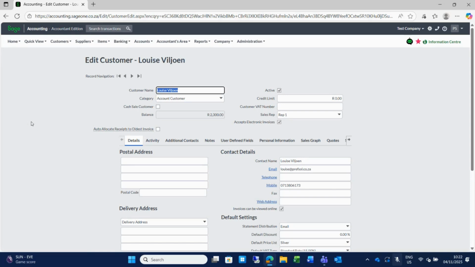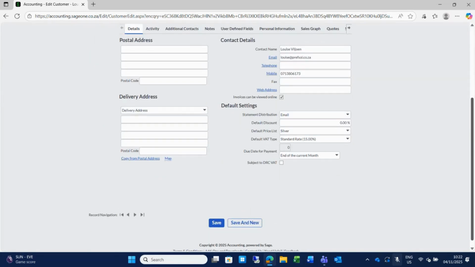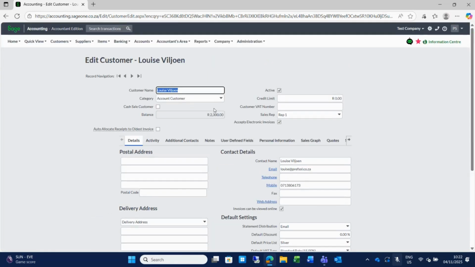Here we have my customer detail with postal address and all the basic information that you can enter. You can also link your customer to a category. If I click on category, I am an account customer, or I can be a cash customer, a COD customer, whichever you need to set up, you can set that up. Or on the fly, you can just click on add new category and add a new category for this customer.